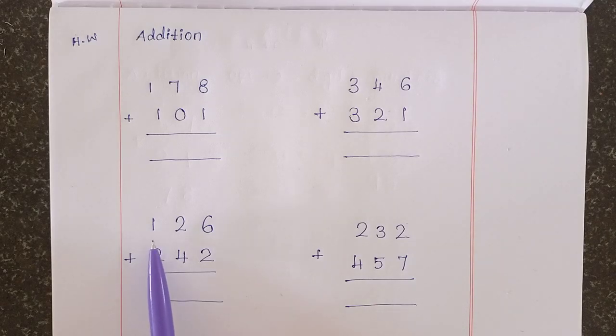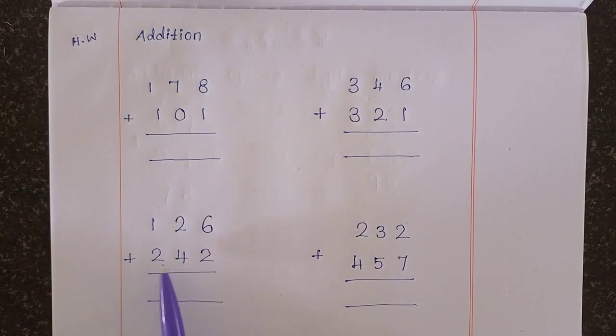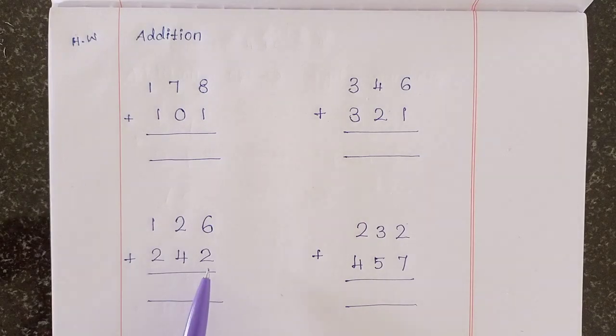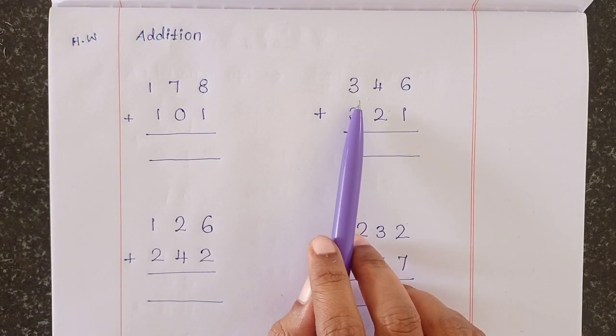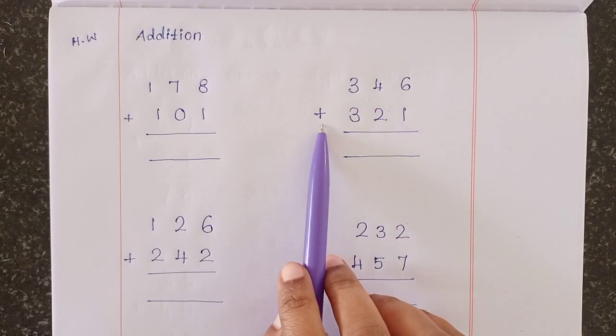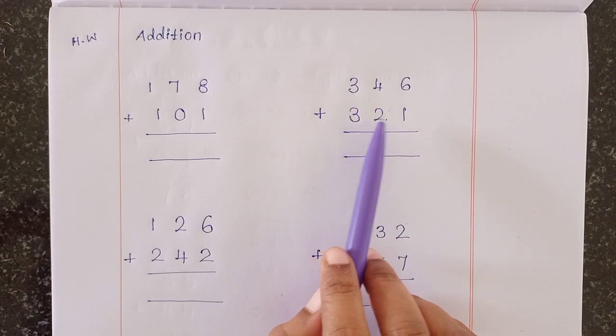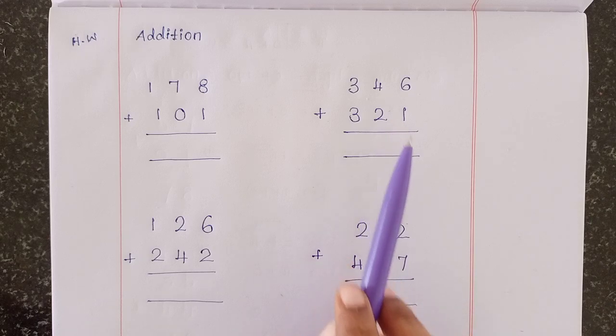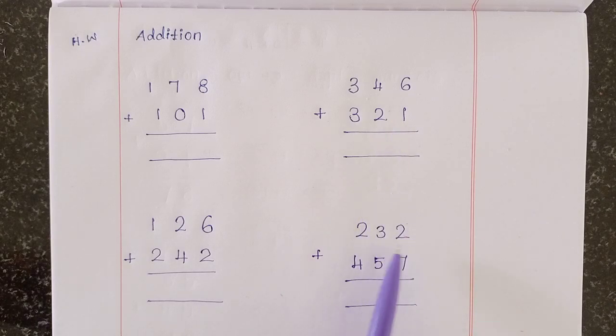Second one, 126 plus 242. Then the third, 346 plus 321. Next, 232 plus 457. Have you written, children?